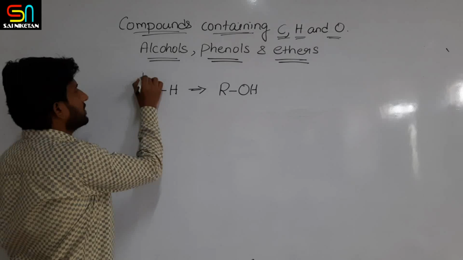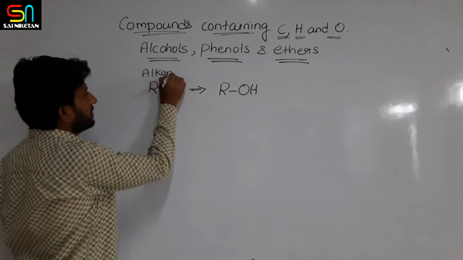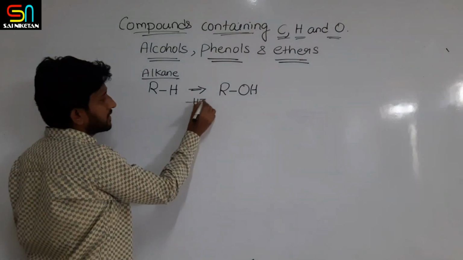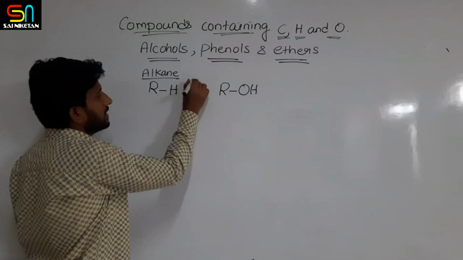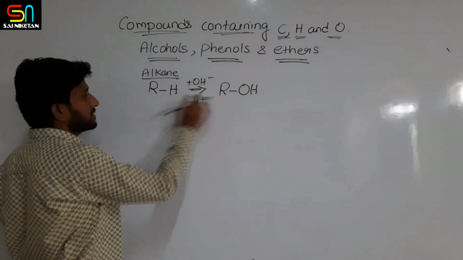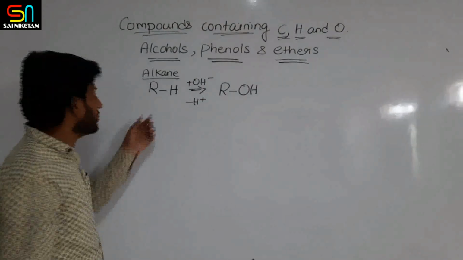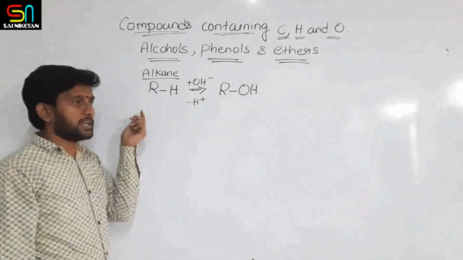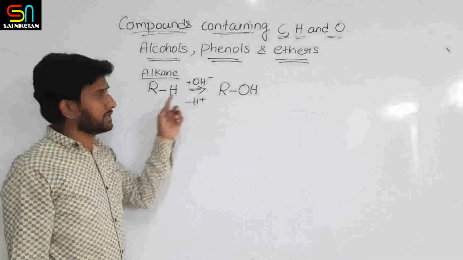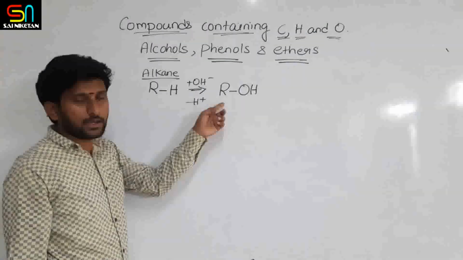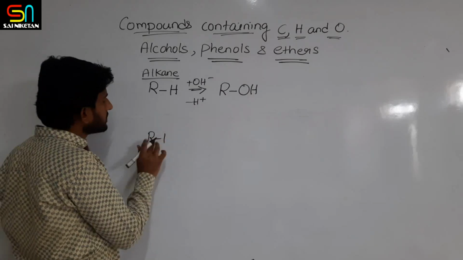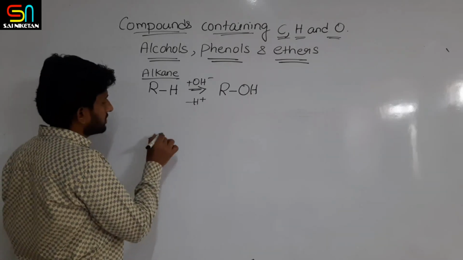So from one alkane RH, if I remove one hydrogen and add one OH minus, then this is how I am writing ROH. So if a hydrogen atom or a group of atoms are replaced by OH group in alkanes, then the resultant products are alcohols.